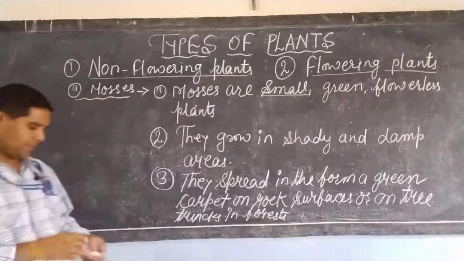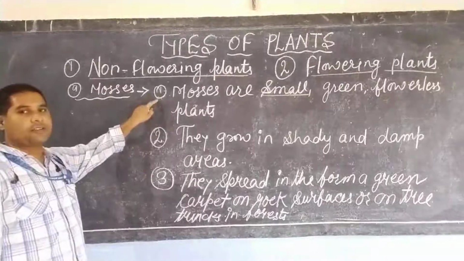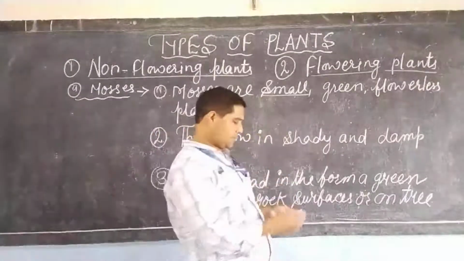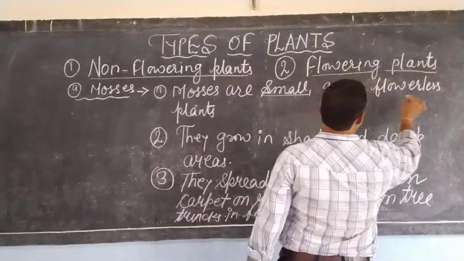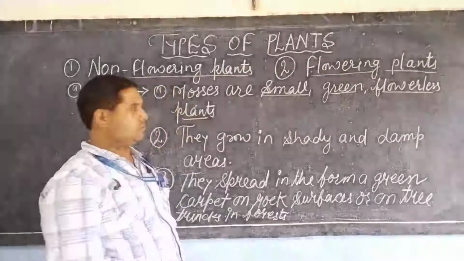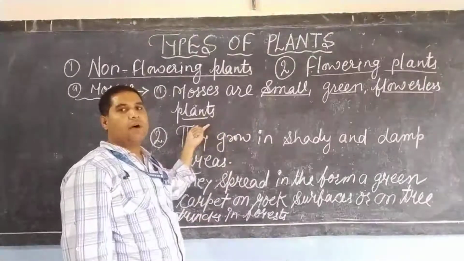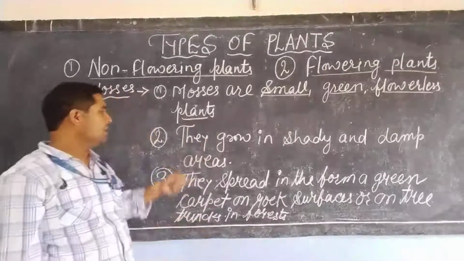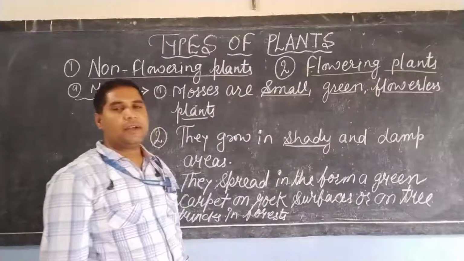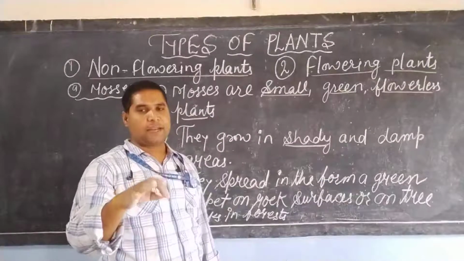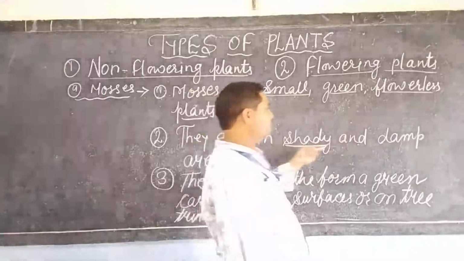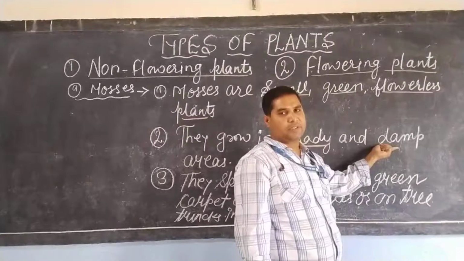So dear student, these are the three characteristics of mosses. Mosses are small, green, flowerless plants. Second, they grow in shady places, where sunlight can't reach, and damp places, with moisture and presence of water.